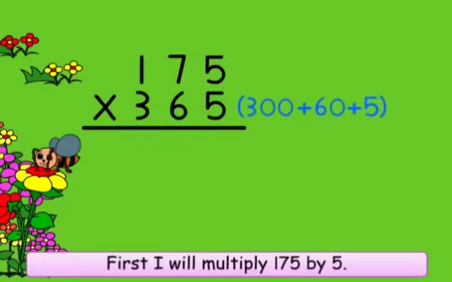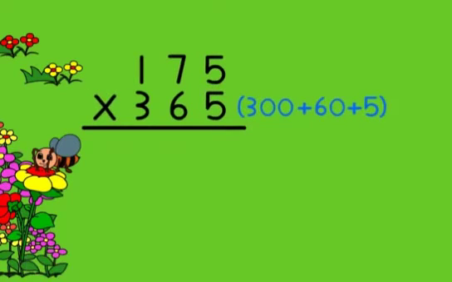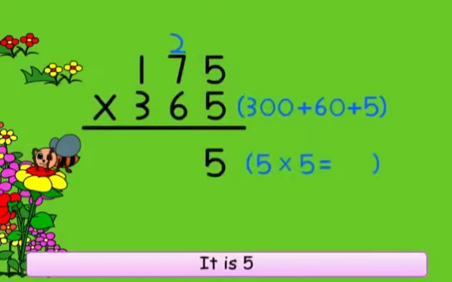First, I will multiply 175 by 5. It is 5.